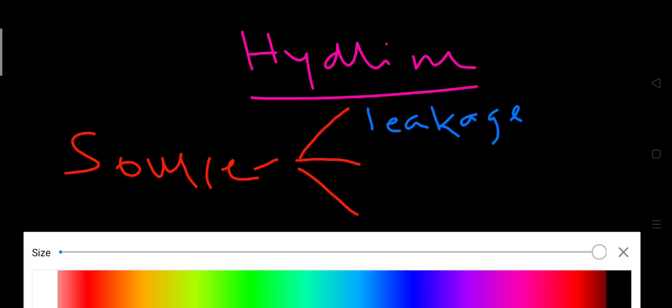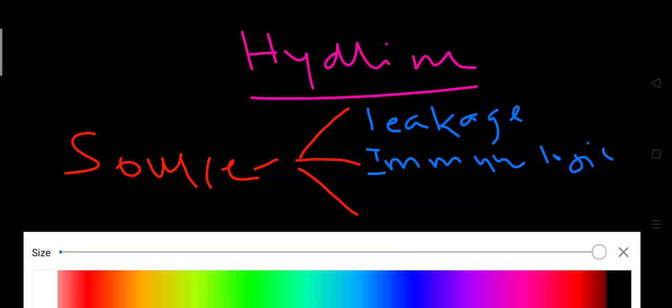The second one is immunologic reaction. Immunologic reaction means our body tends to defend against any foreign particle or foreign thing. If our body considers some body part as foreign, then it will react against it.